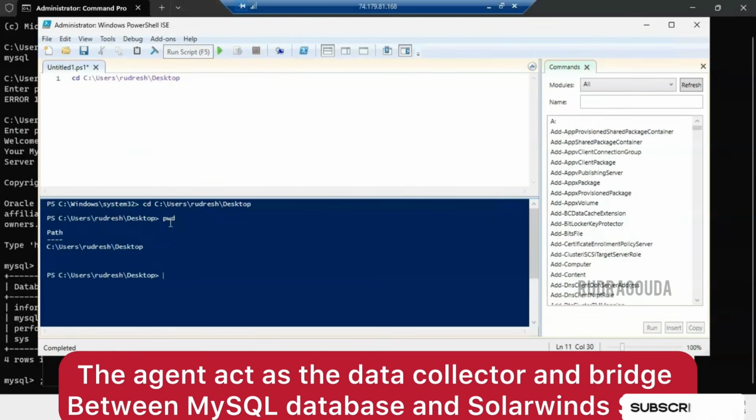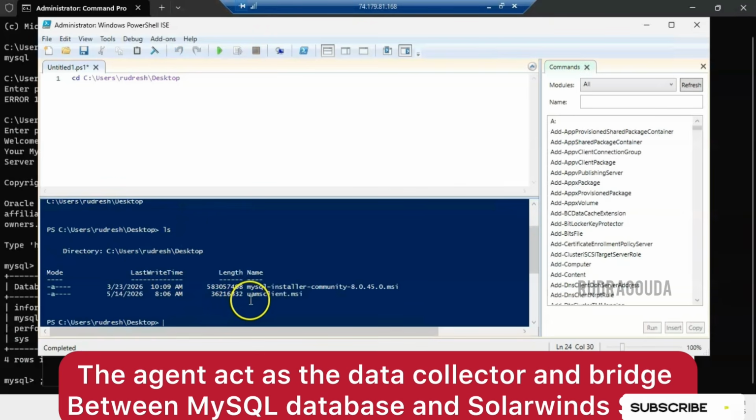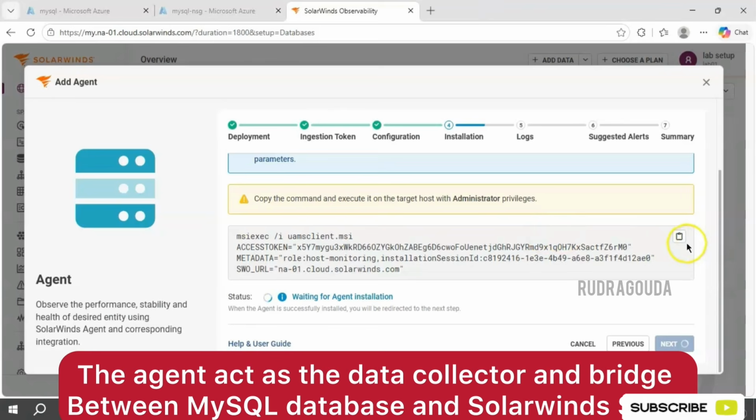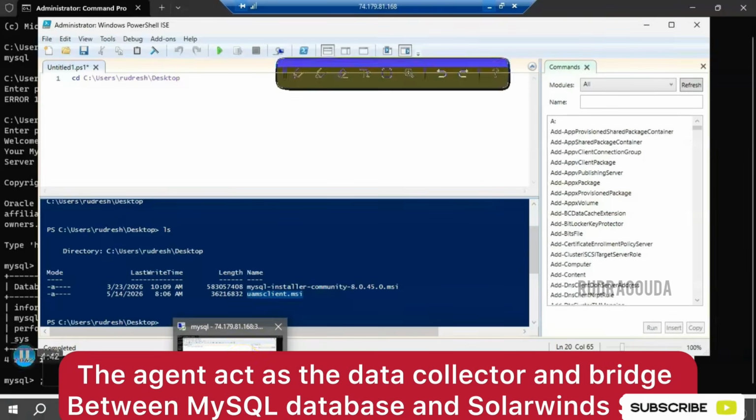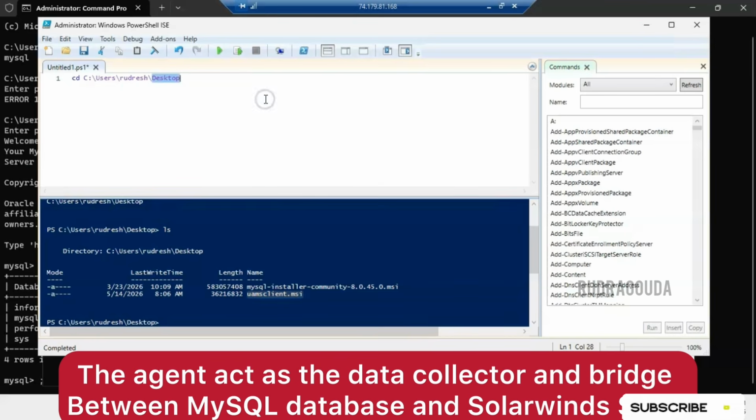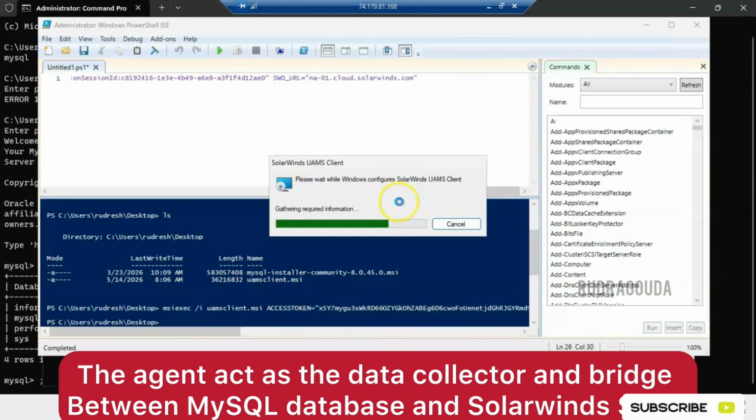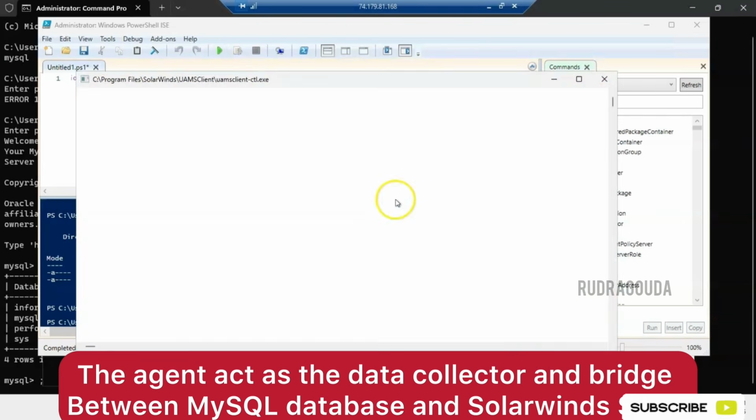If I do pwd, you are able to see that. Let's see what other files are there. Yes, we are very much interested in this particular file, the .msi related to the SolarWinds agent. So how to install? As I said, the command is already ready. The only thing is we need to copy it, go to the PowerShell ISE and run it here. Okay, I pasted that information, then click on run. See, now the SolarWinds agent client installation has started.